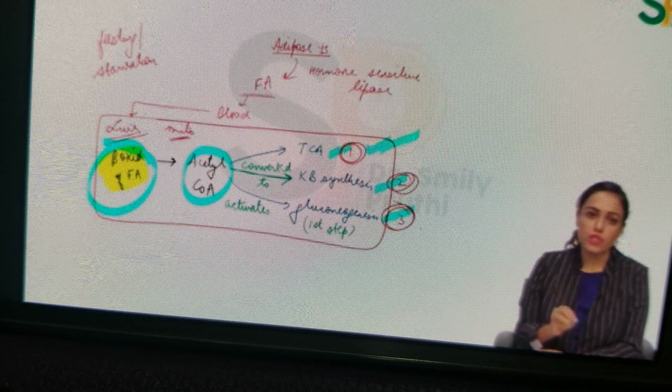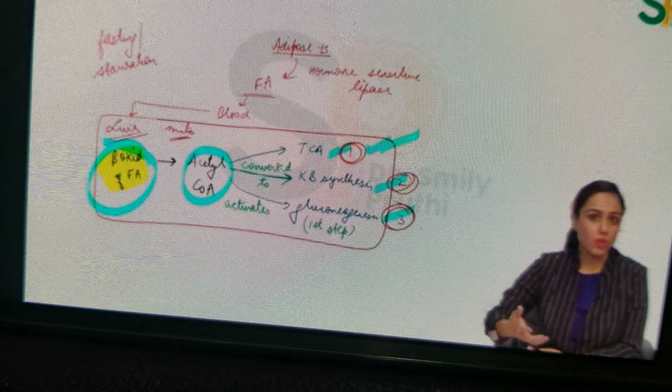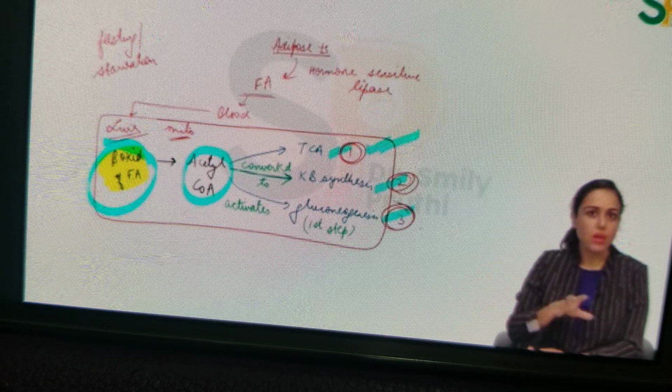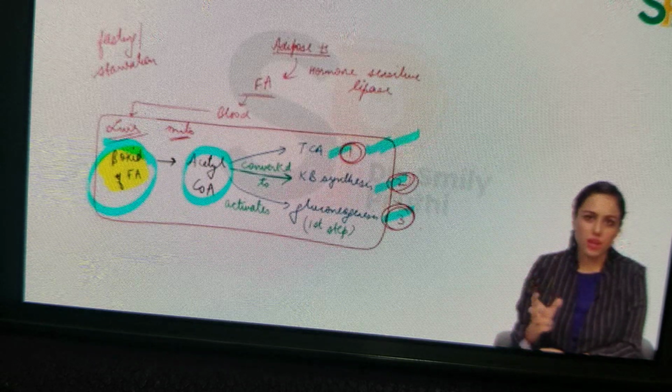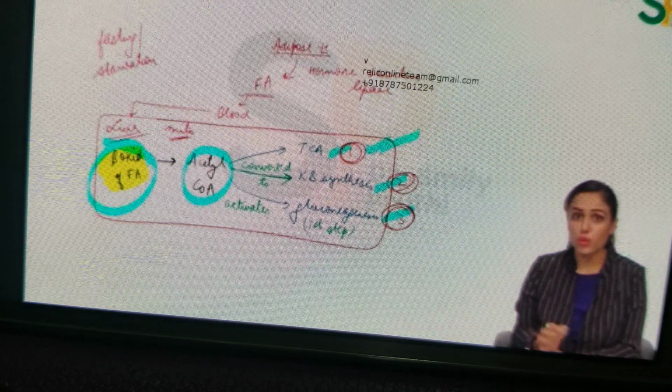And during starvation, the first thing preferred is ketone body synthesis, because I told you ketone bodies are for vital organs, that is for the survival of the body. So the body should be making ketone bodies first, right? And once ketone bodies are released in blood, after that gluconeogenesis will be happening, so that other body parts who are all using glucose, who are all fighting for glucose, can get this glucose also. So this is the sequence. First acetyl-CoA phase is Krebs cycle, then ketone body synthesis, and then activation of gluconeogenesis. Be careful, it is not conversion to glucose, right? Acetyl-CoA is never glucogenic.